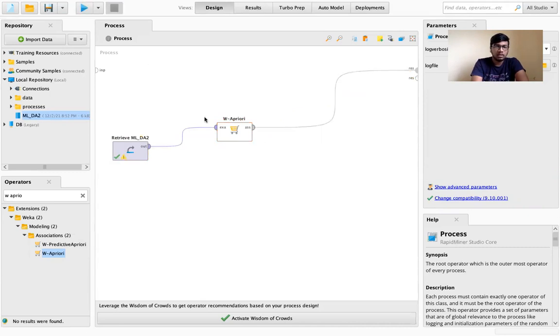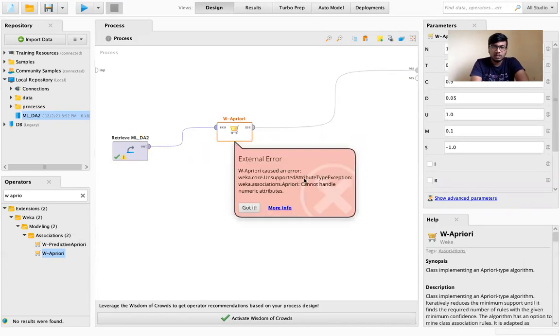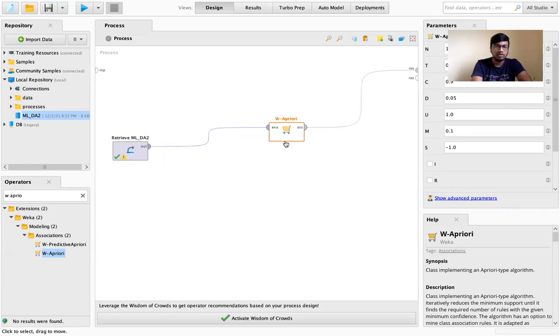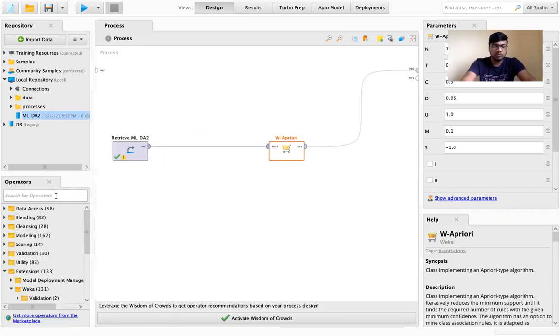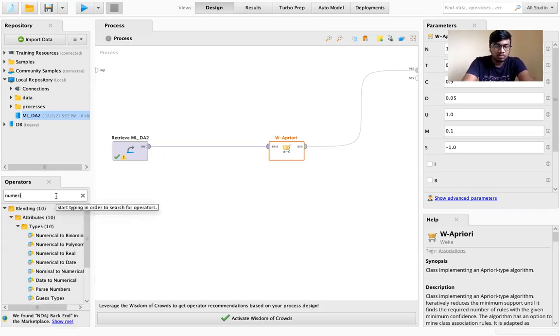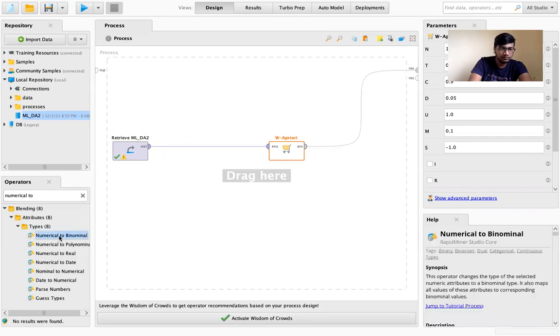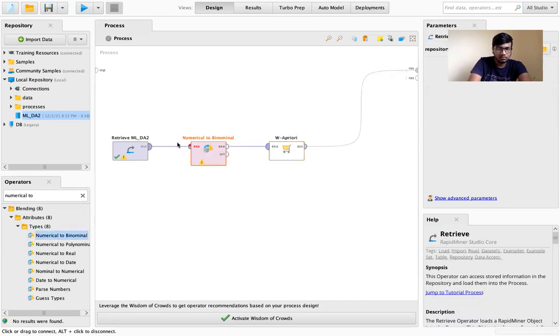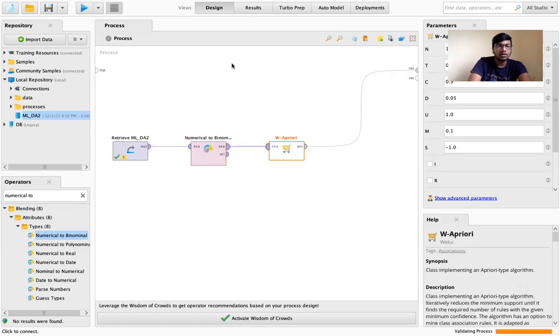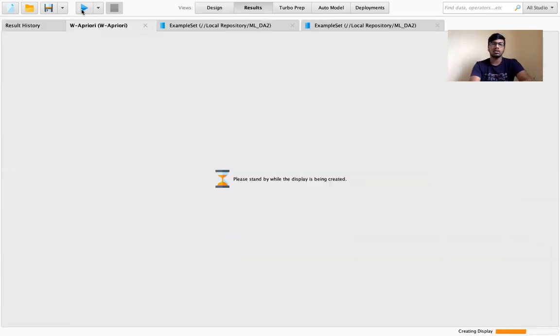When I click run, you can see here an error is occurring because it is not accepting the numeric attribute. So we have to convert numerical to binomial. We will do the numerical to binomial conversion, and with this we can get the values. Now we can run this.